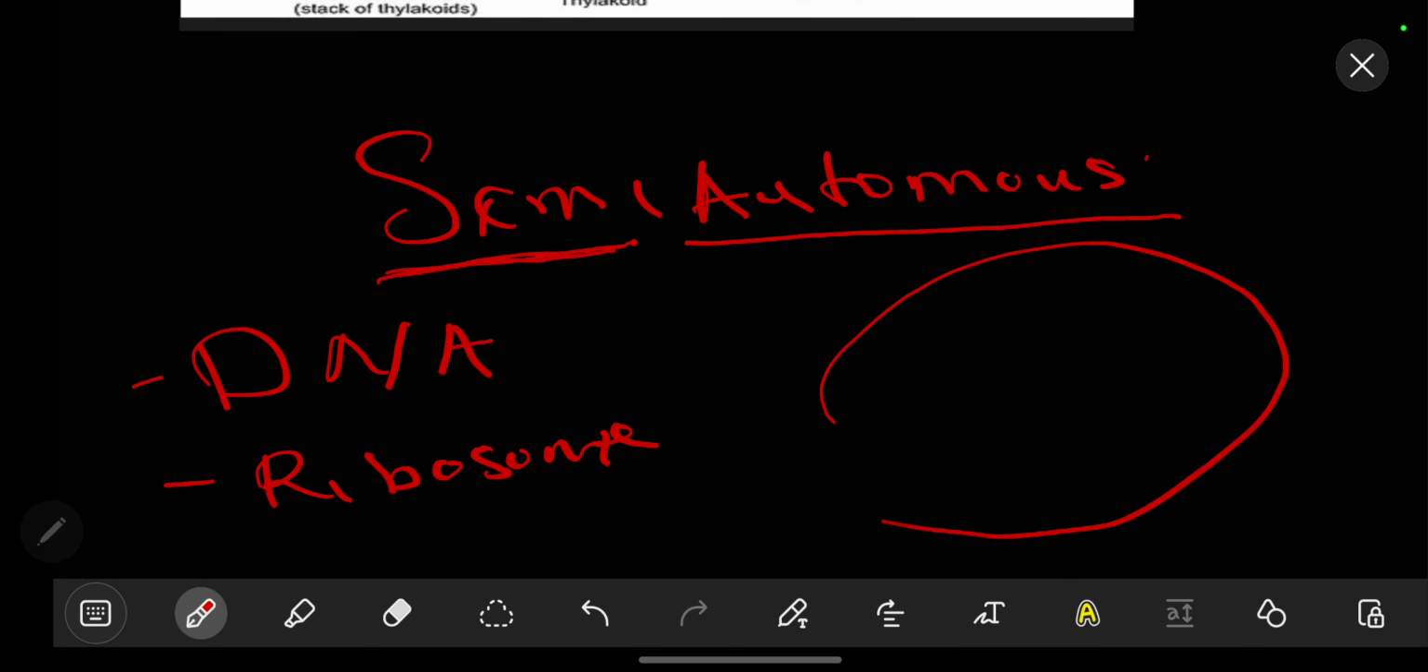So if this is the main cell, then let's say we have the mitochondria here and the chloroplast here. Both of these rely on the proteins that are made by the bigger organism, and for the transport of nutrients they also rely mainly on the bigger cell that engulfed them. So now this is a mutual relationship. That's why it's called endosymbiotic theory.